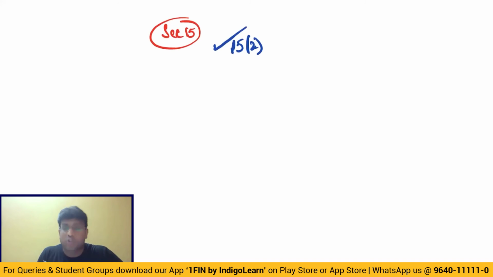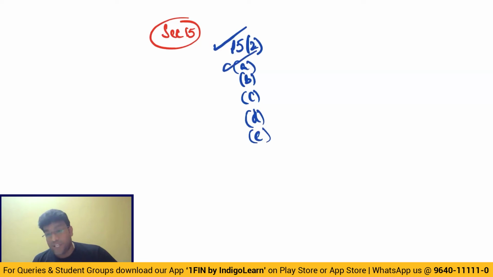And in this context, we should also know very clearly that there is something called 15.2, which talks about inclusions to transaction value, where we have got 5 points, my dear friends, 15.2 A, B, C, D, E. 15.2a says any tax, duty, cess, fee, except GST, and except TCS and income tax, charged by supplier from recipient. 15.2b, supplier's obligation in relation to supply met by recipient. 15.2c, all incidental expenses or anything charged by supplier from recipient. 15.2d, any interest, late fees or penalty charged by supplier from recipient.